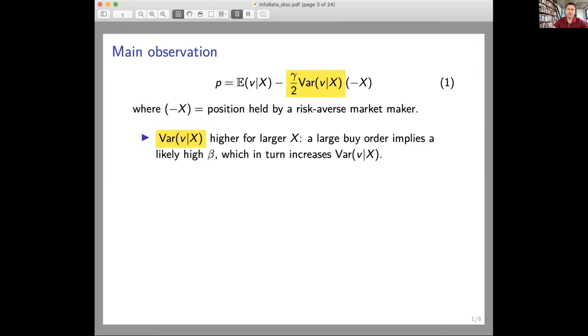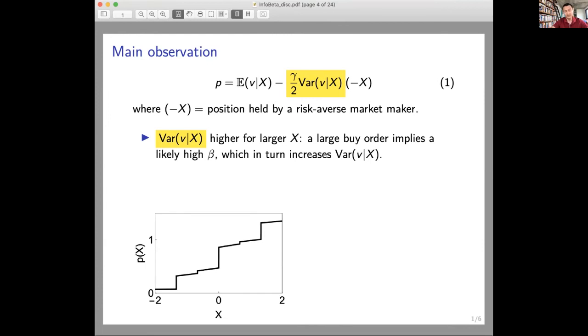So what is happening is that when there is a large buy order, that implies for the market maker that likely investors have information that the beta of this asset is high. So information about beta and learning about beta from the investor side is very important for this result. But if the beta is high, then it has this multiplicative property that it magnifies that variance that you can see over there, which means that the required risk premium by the market maker will depend on the order flow.